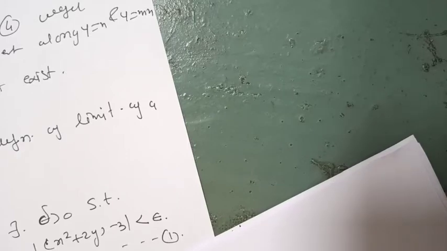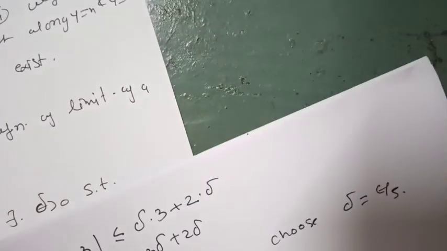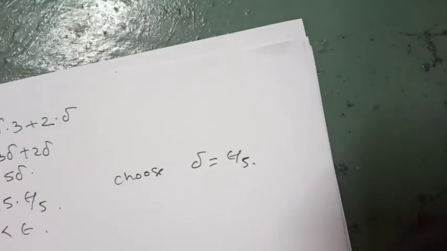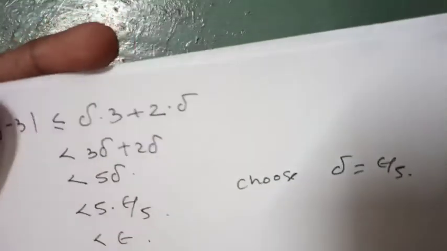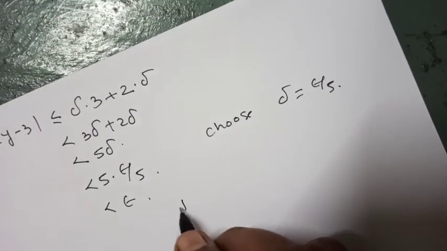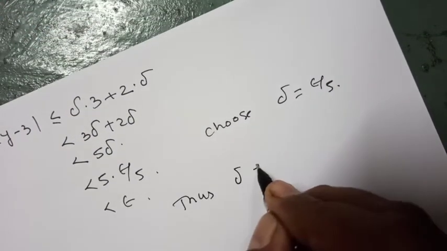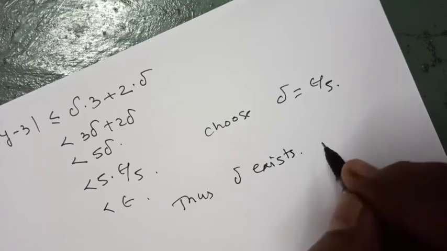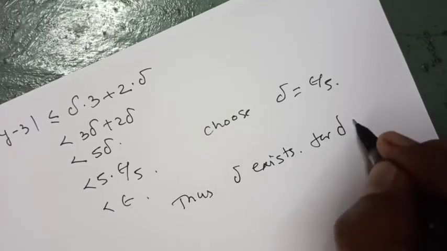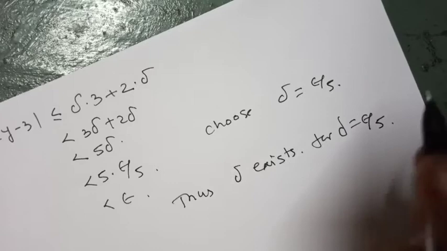It is less than 5 into epsilon by 5, it is less than epsilon. Thus delta exists for delta equal to epsilon by 5.